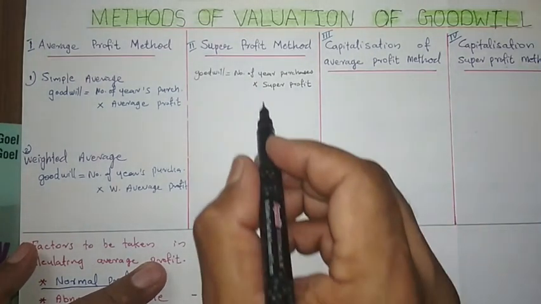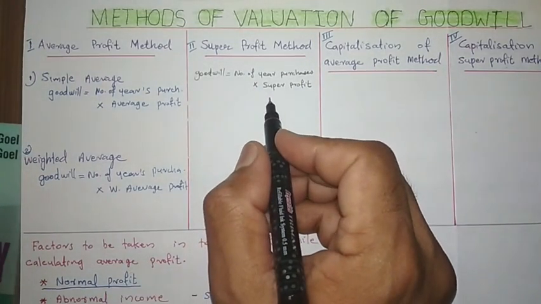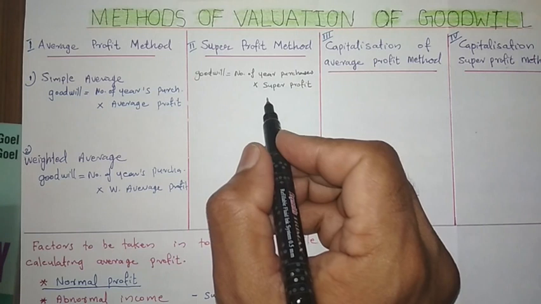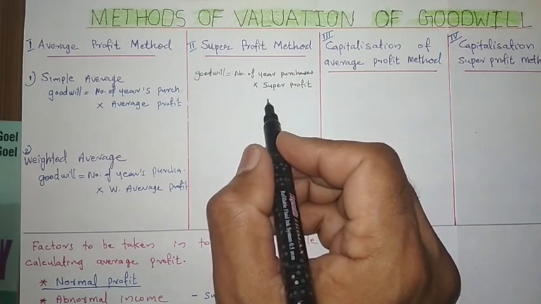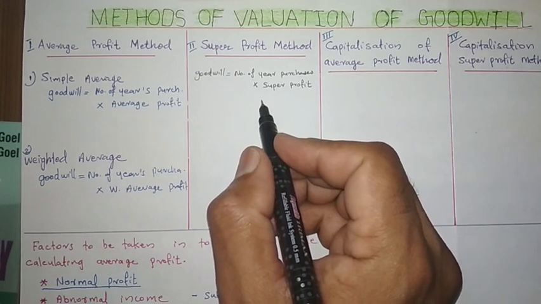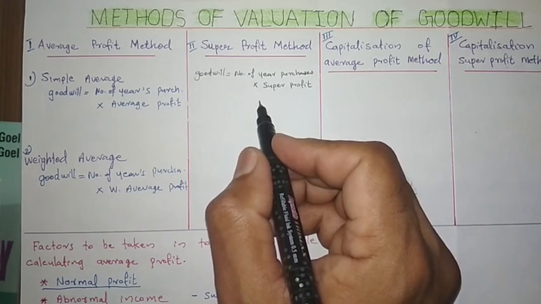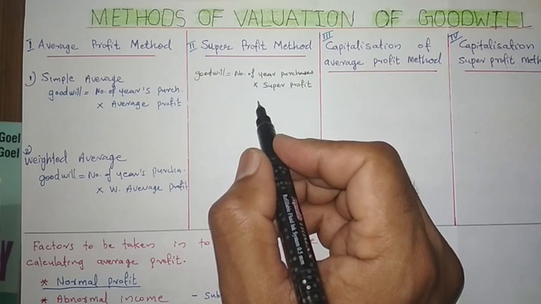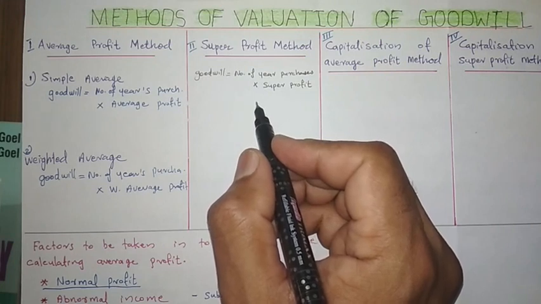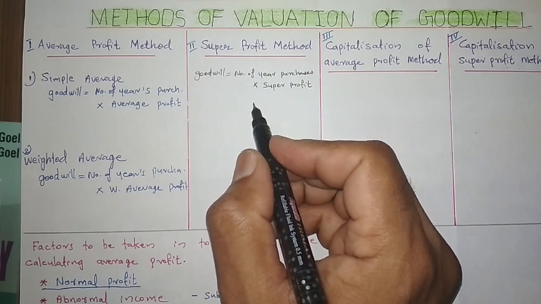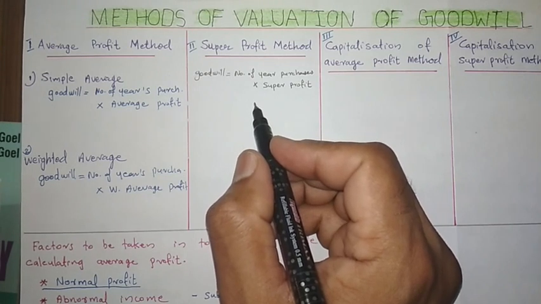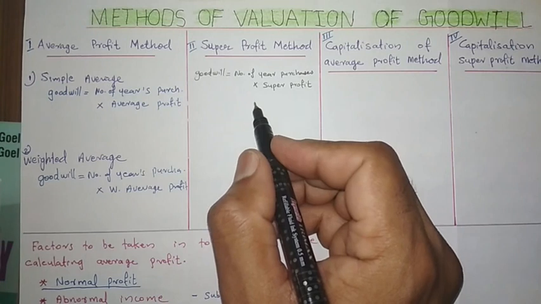Then what is a super profit? Super profit means the extra profit we are getting above the normal profit. Our business firm is getting some extra profit in comparison with other business concerns.